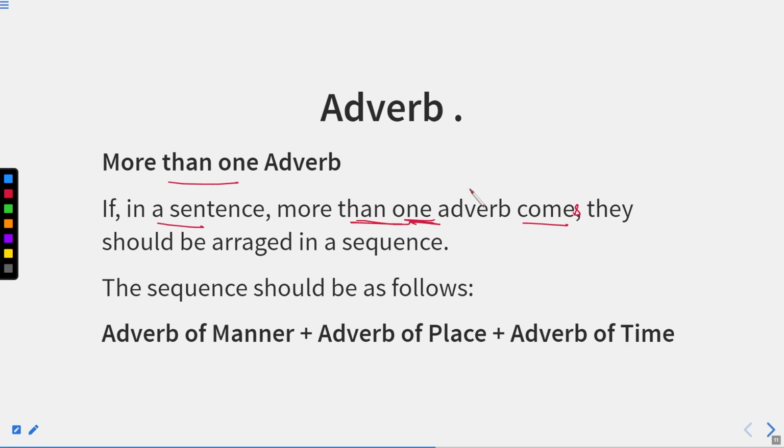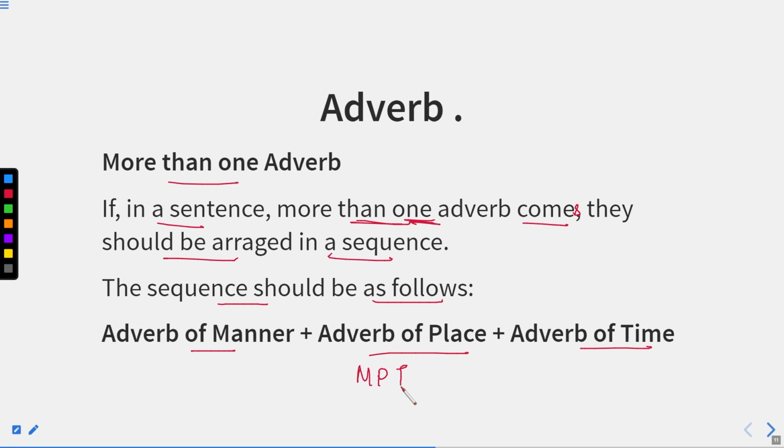So if in a sentence more than one adverb comes, they should be arranged in a sequence. And what is the sequence? The sequence should be as follows: adverb of manner, adverb of place, and adverb of time. Now, I have told you the phrase MPT. You can remember a word, empty, but here we'll change the spelling entirely. So MPT refers to empty. Empty is the sequence of adverbs. This is very, very important: if these three adverbs come together in a sentence, they should be arranged in the same sequence, that is, empty.